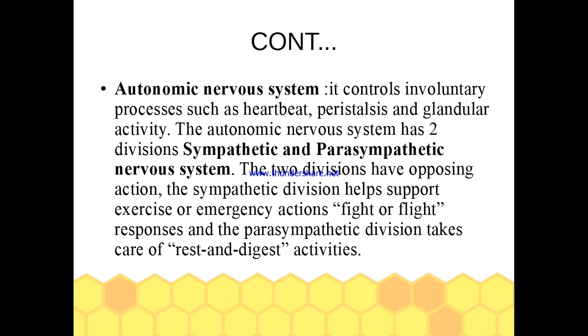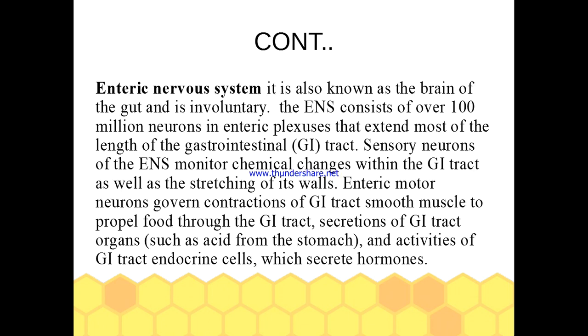The autonomic nervous system has two divisions: sympathetic and parasympathetic nervous system. The two divisions have opposing action. The sympathetic division helps support exercise or emergency actions, fight or flight responses, and the parasympathetic division takes care of rest and digest activities. Enteric nervous system.